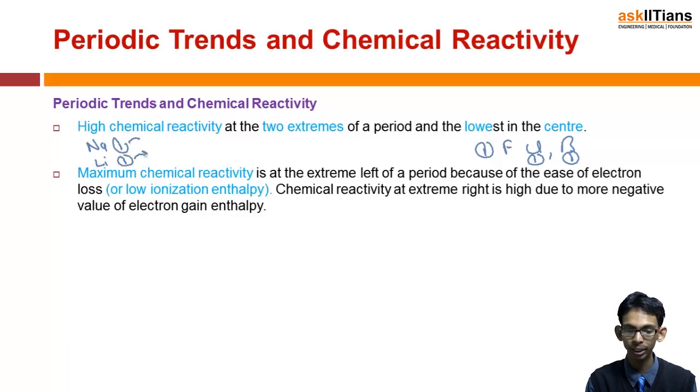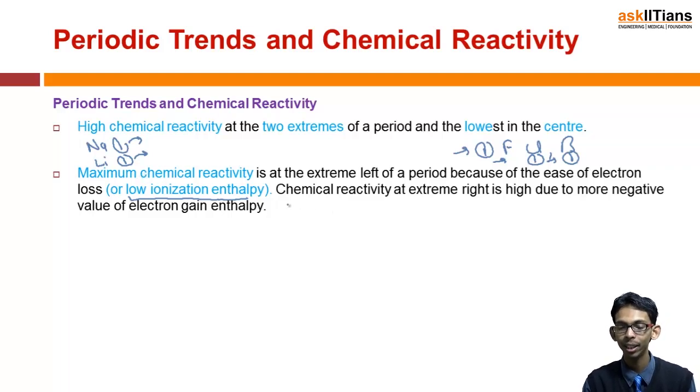They can lose this electron, and the halogens can gain that one electron. So maximum chemical reactivity on the extreme left, the metal side of the period, is due to low ionization enthalpy, because these can easily donate electrons because of large size and only one electron present. They will very easily donate electrons, so they have very low ionization enthalpy, and that's why they are highly reactive.